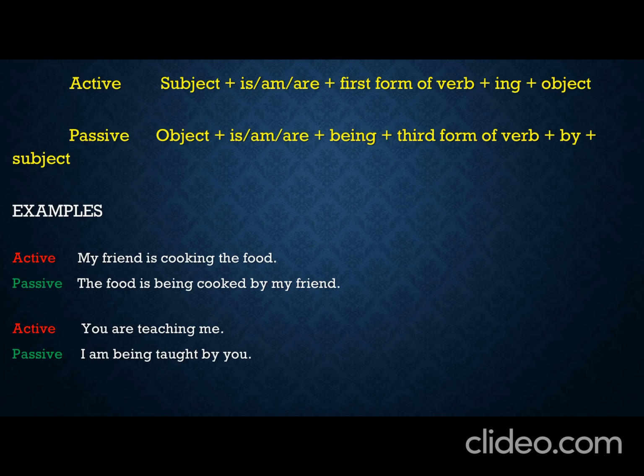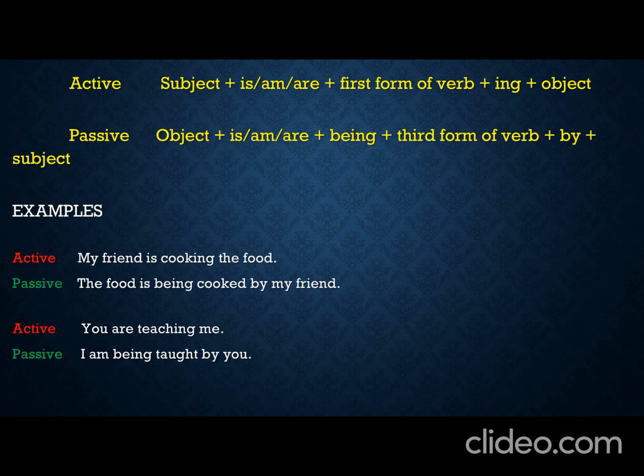Now, what is the structure of an affirmative sentence in the active voice? That is subject plus is/am/are plus first form of verb plus ing plus object, like I am playing football.